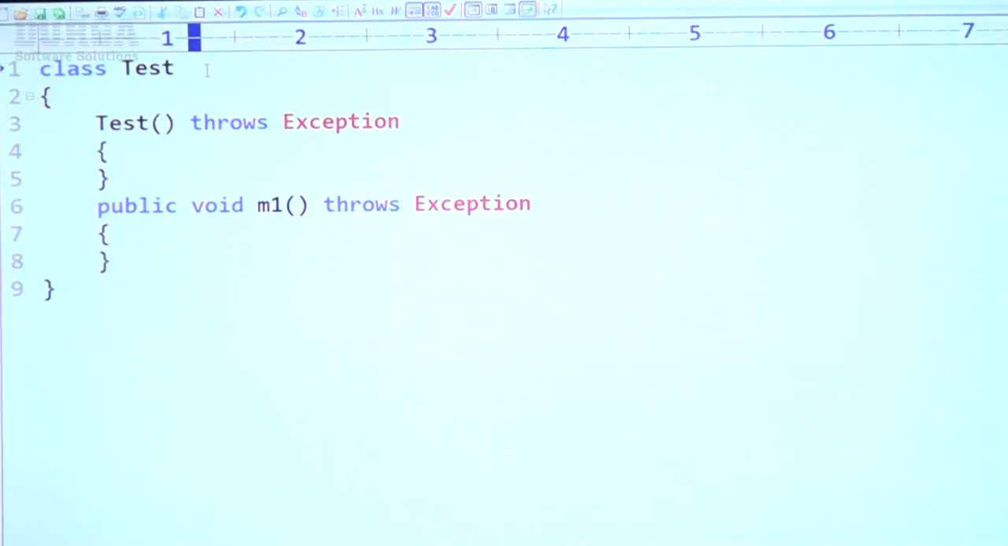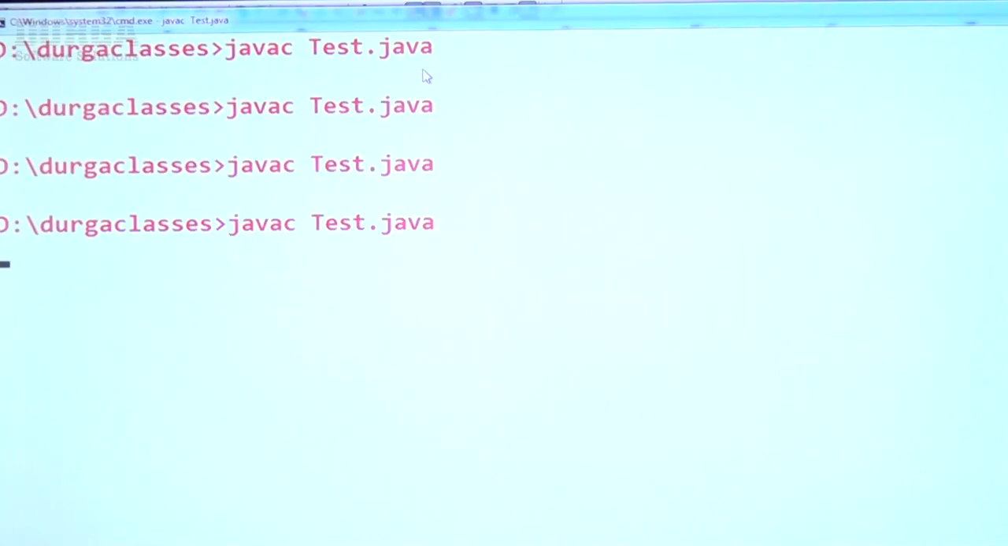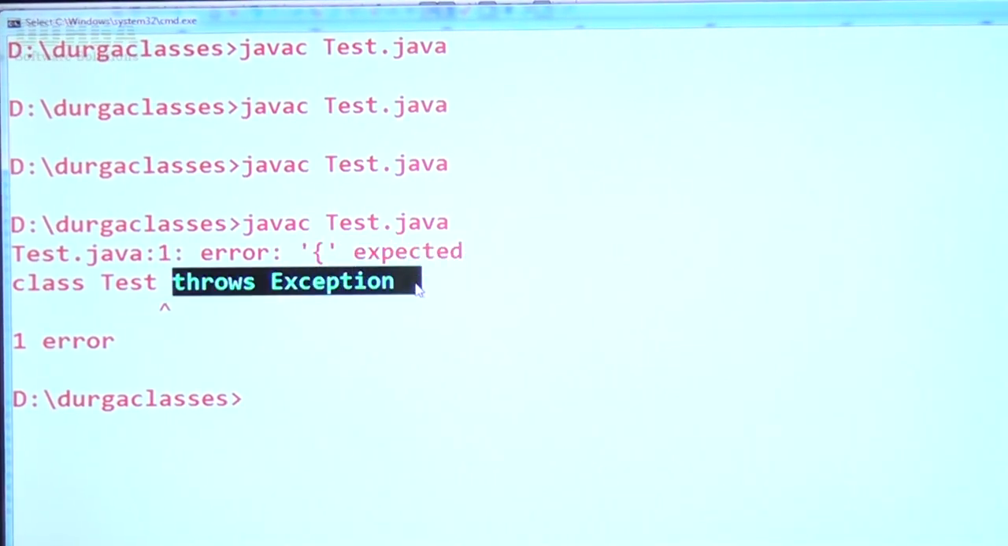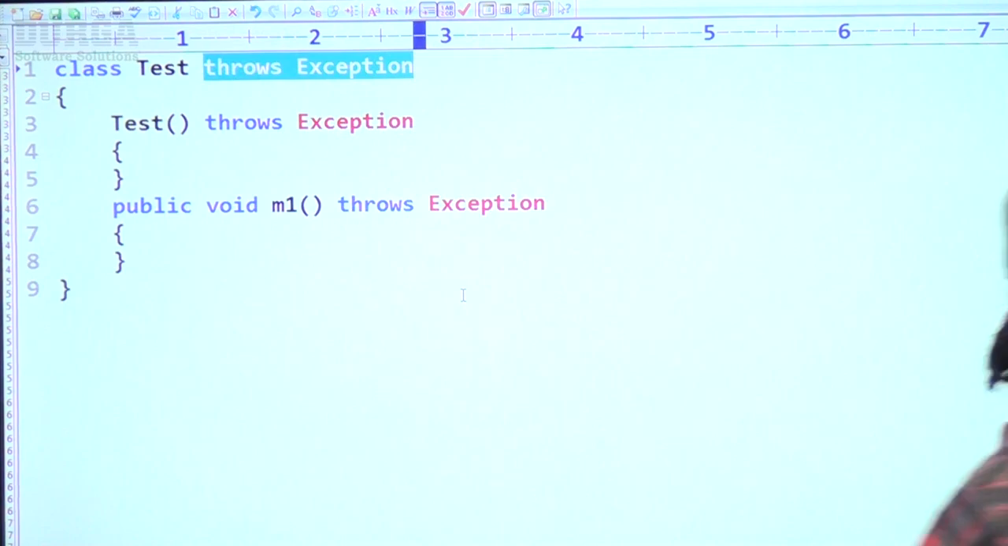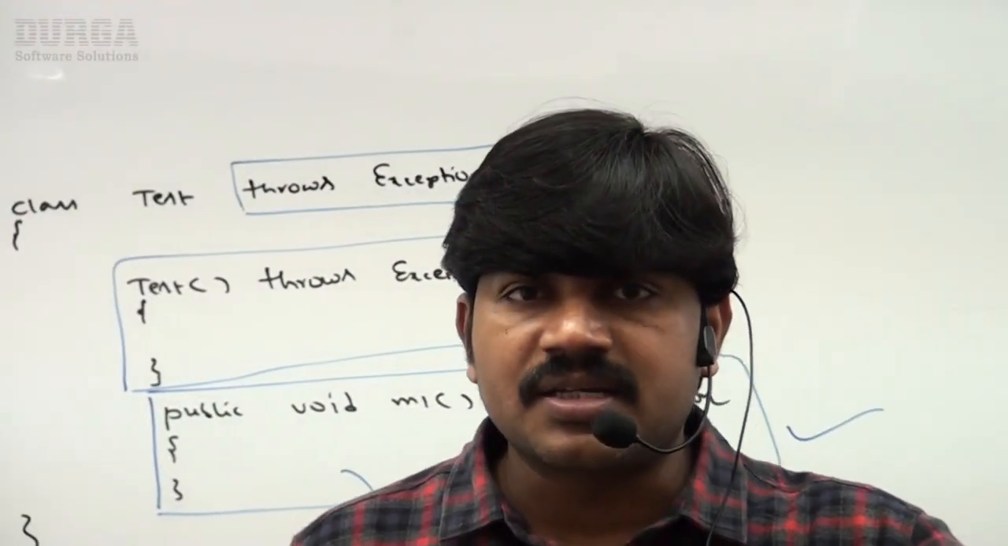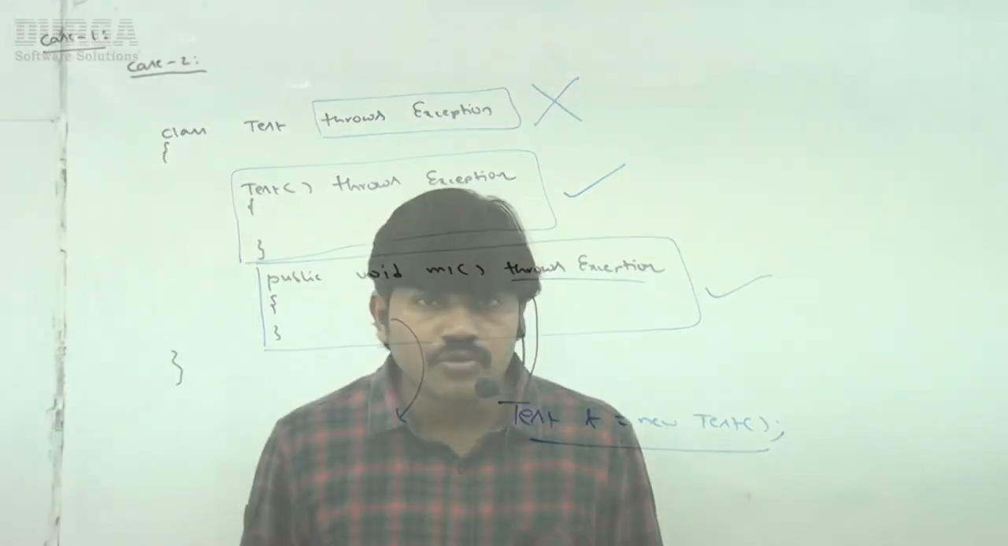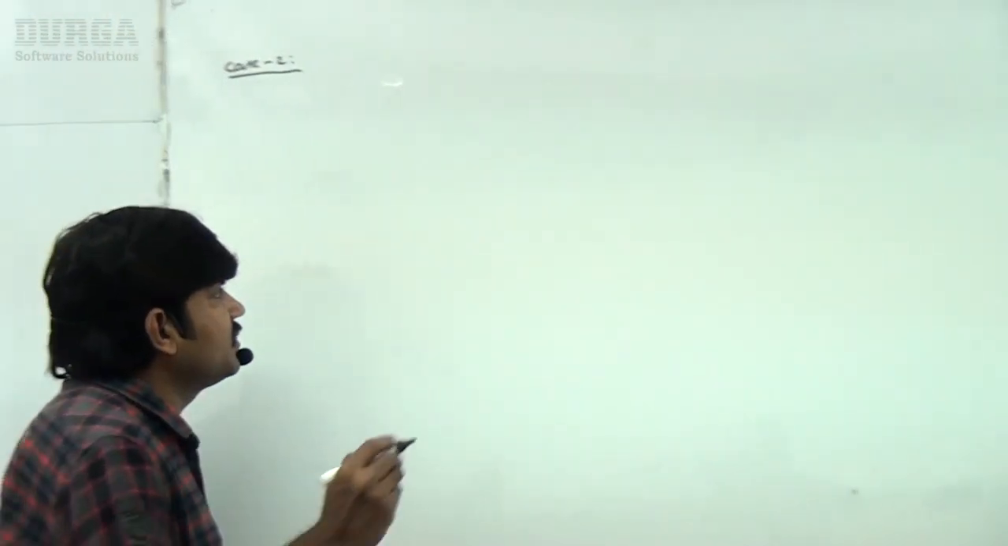For the class I'm using the throws keyword. No one is going to call a class. That's why the problem is going to come. Observe carefully. The error is: curly brace expected, but not a throws statement. That's why the throws keyword is applicable for methods and constructors, but not for classes. Clear? Now the second case, observe carefully.